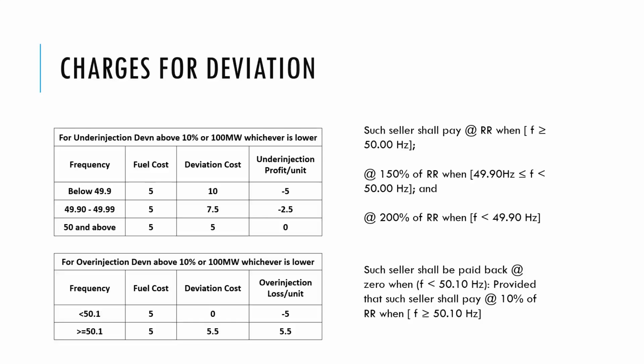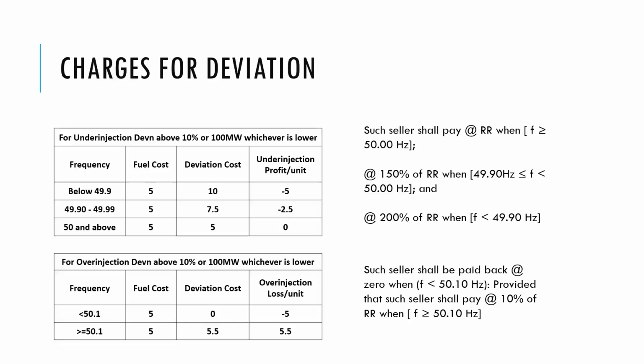The major change which has been brought in this regulation is that in earlier regulations, whenever you deviate from the schedule, and that deviation is combined with the frequency, and you are actually supporting the grid by either over injecting at any frequency below 49.94 hertz, or under injecting at any frequency above 50.03 hertz, you would be incentivized, and there is no limit on the amount of support you can provide.